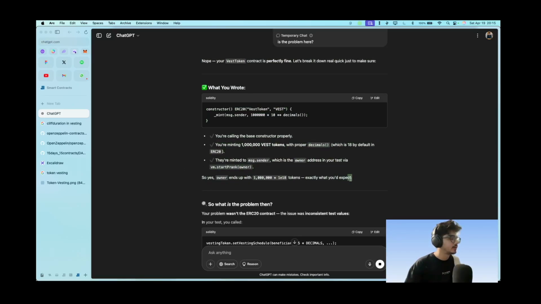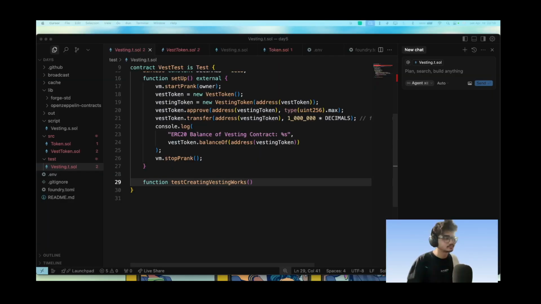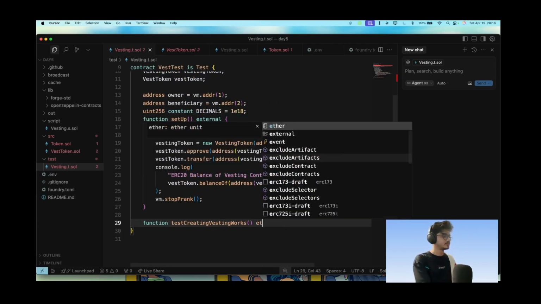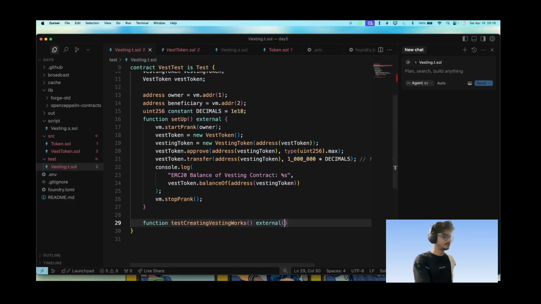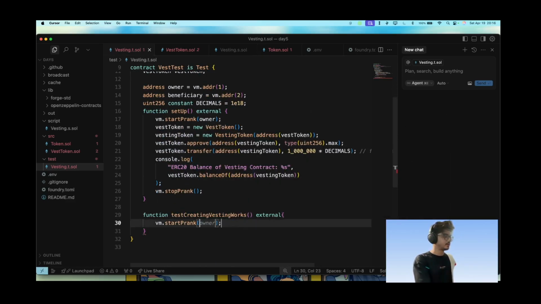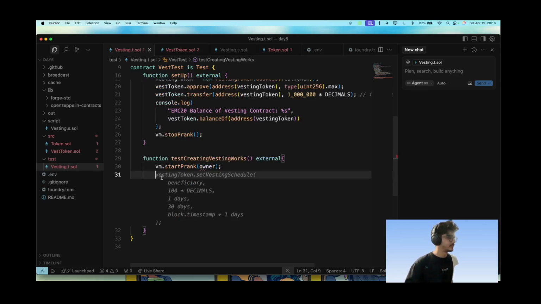Tokens owner ends up with exactly what you would expect, which is right. Let's let AI not mess with us, and we go for this an external function, and let's start the prank with owner. Start prank owner, and yes, now what we will do is we will set beneficiary 100 into decimals and 1 day, 30 days.